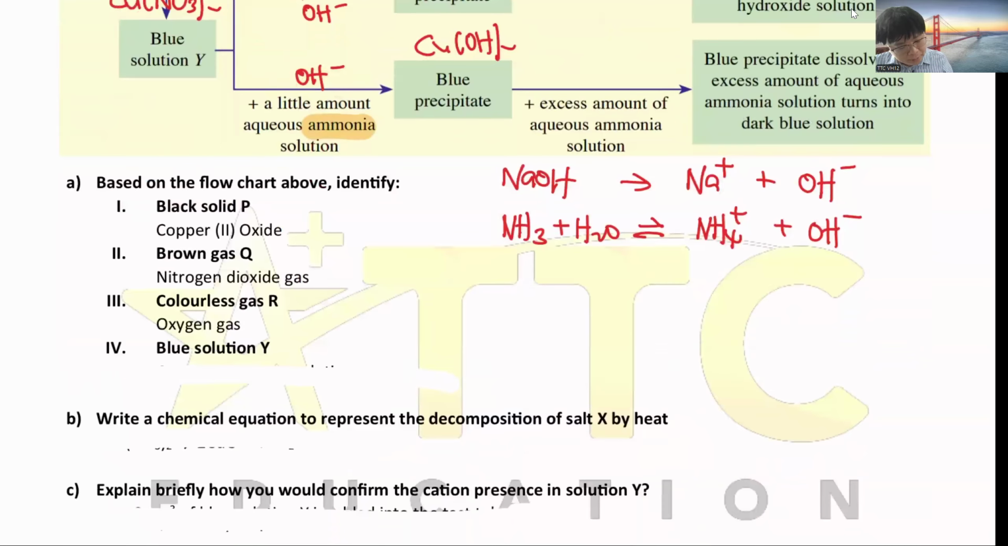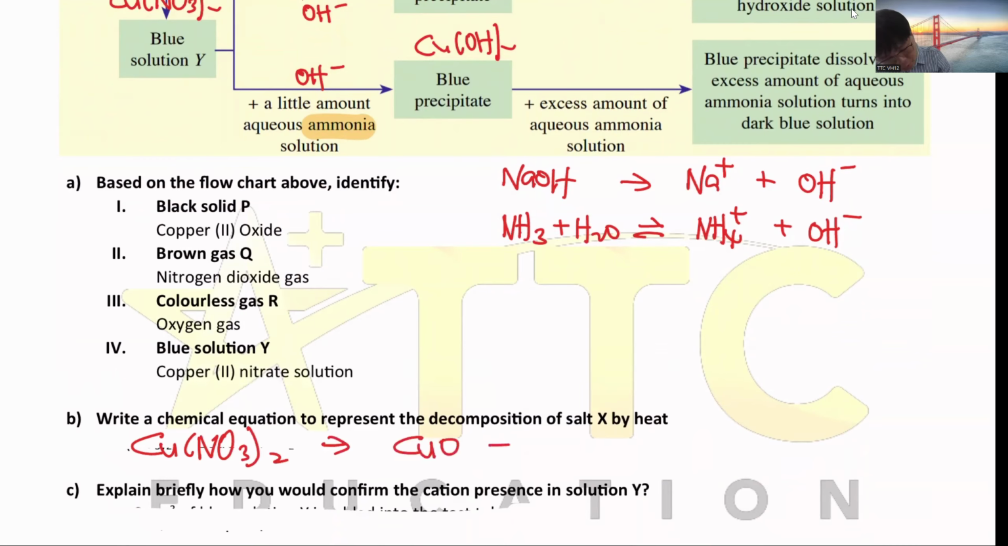Chemical equation to represent the heating of the salt. So we write out the chemical equation. Copper nitrate, when you heat it, becomes CuO plus NO2 plus O2. Now balance the equation.